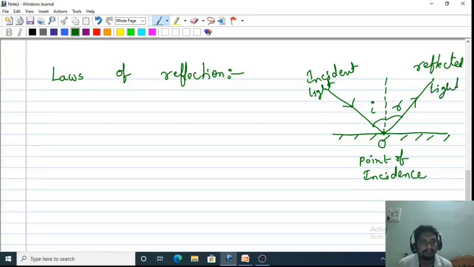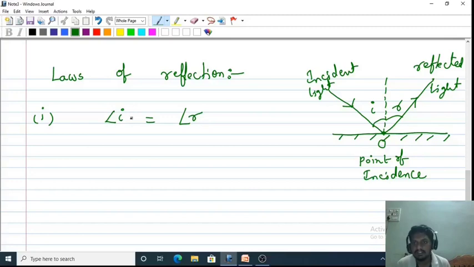There are two laws of reflection. The first law is that the angle of incidence is always equal to the angle of reflection. For example, if light is incident on this plane reflecting surface at an angle of 30 degrees, the angle of reflection is also 30 degrees. It is true not only for a plane surface but also for any curved surface.